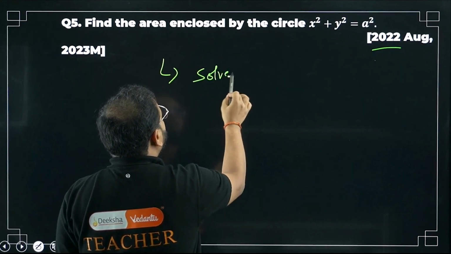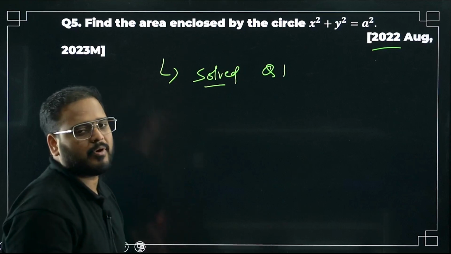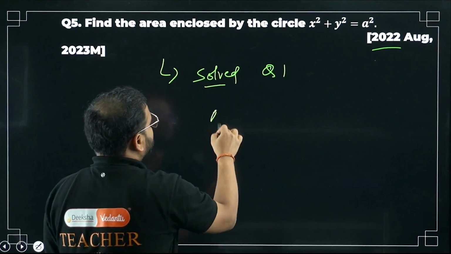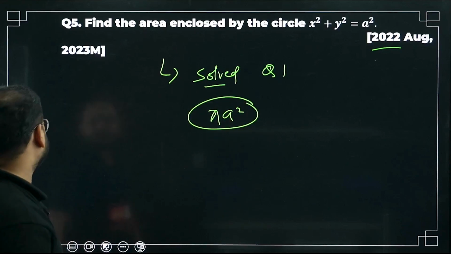This question is already solved. What was this question? I think question number 1, right? Solve question number 1. Same thing. What's the result, bacha? Simply pi a square. Pi a square. Please check.